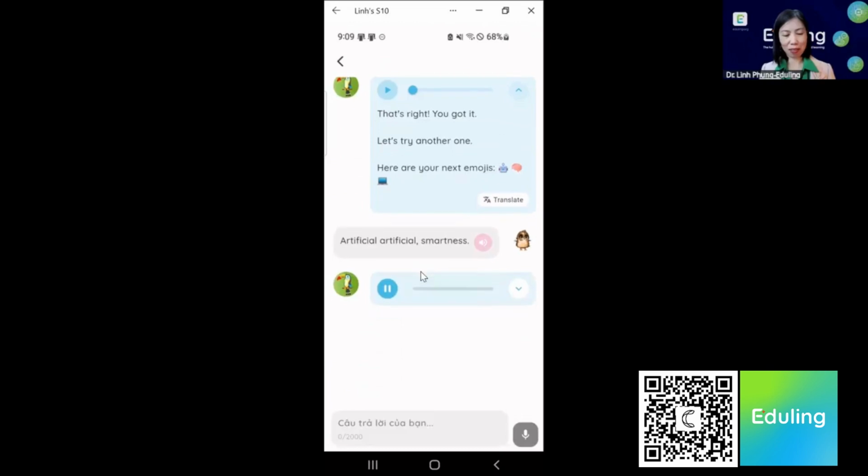You mean artificial intelligence? So I purposefully made a mistake here because you never know what a learner is capable of doing or not doing. And in this case, it asked me for clarification. So this is a negotiation of meaning move to also help students to stretch their language.